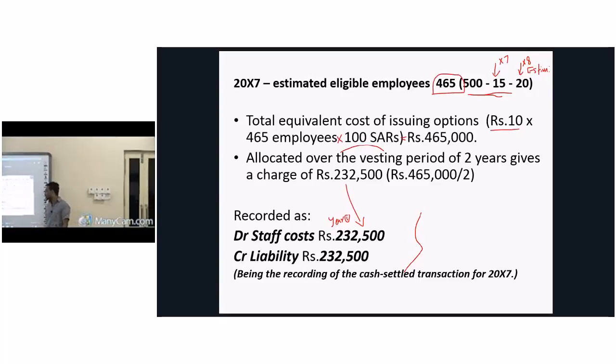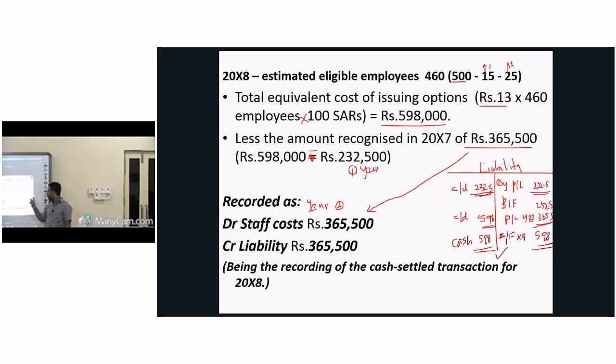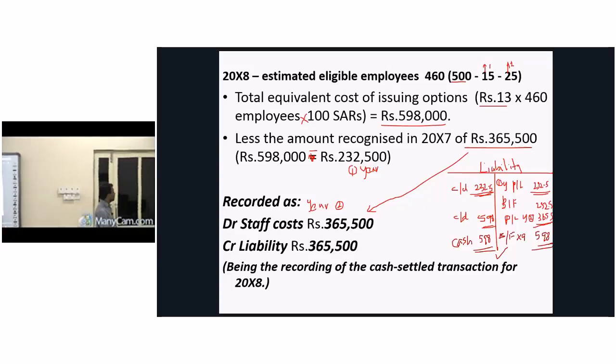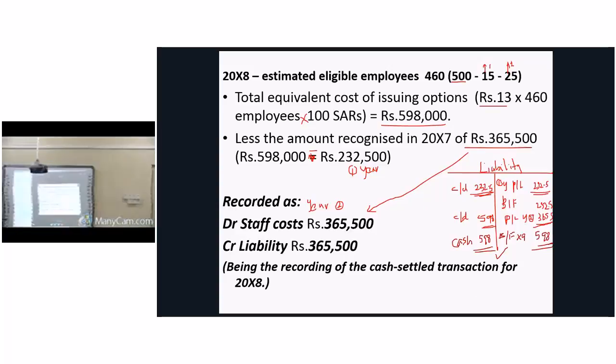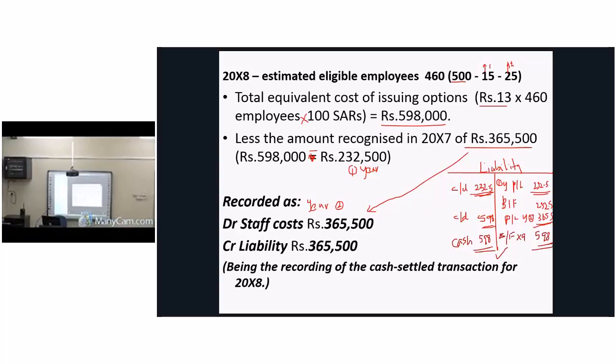Move to the next year, the second year. In my liability account we now have 232,500. At the end of year 2, altogether we have 500 employees. In year 1, 15 people actually left. It was estimated that 20 people will leave in year 2, but at the end of year 2 we realized that 25 people actually left.